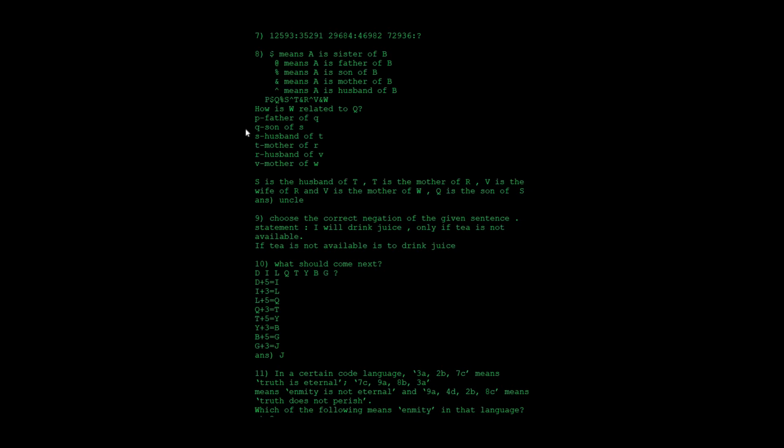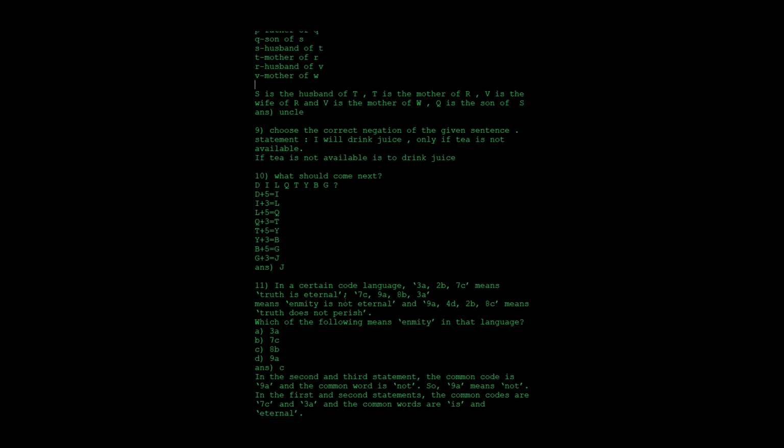So how is W related to Q? Q is the son of S. Q and S have a child, that is S, as well as one more child, that is R, and R is a married man. R is married to V, he is the husband and V is the wife, and the couple R and V have a child, that is W. So how are both related? You can say the uncle. So uncle is the correct answer for this question.